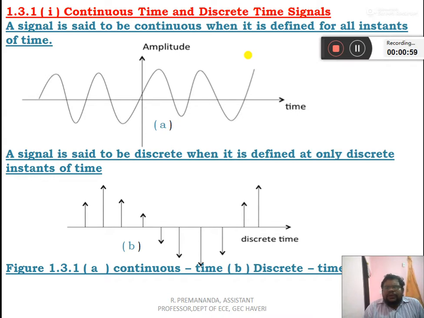However, a continuous time signal: a signal is said to be continuous time when it is defined for all instants of time. See, it is continuous in nature. And a discrete time signal: a signal is said to be discrete when it is defined at only discrete instants of time, as shown in the figure. Here the discrete time signal we call a sequence. Rather than signal, we prefer to call it a sequence. Our continuous time signal is what we call a signal.